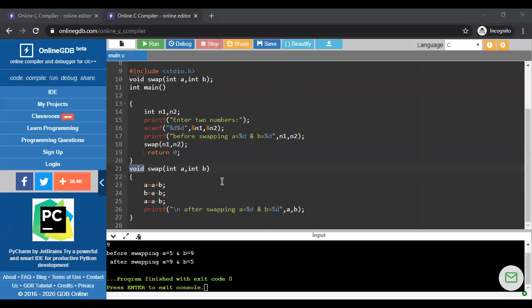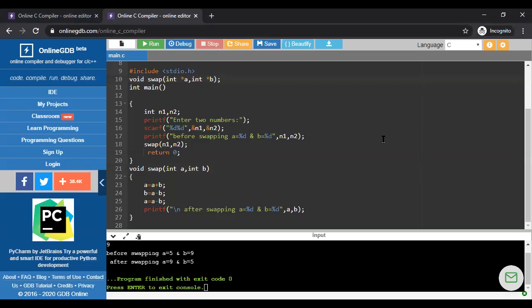As we know, we are working with a pointer variable, so we declare here star A and